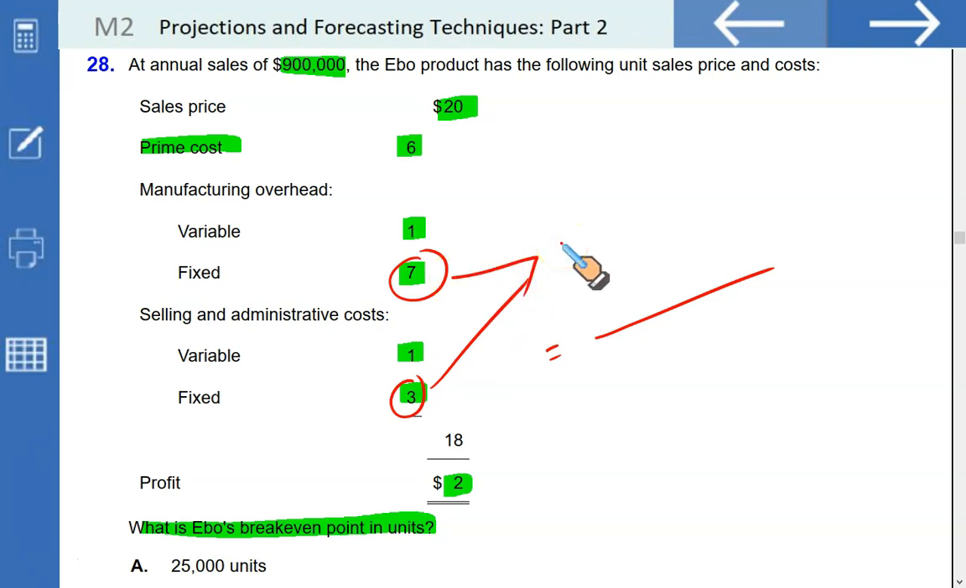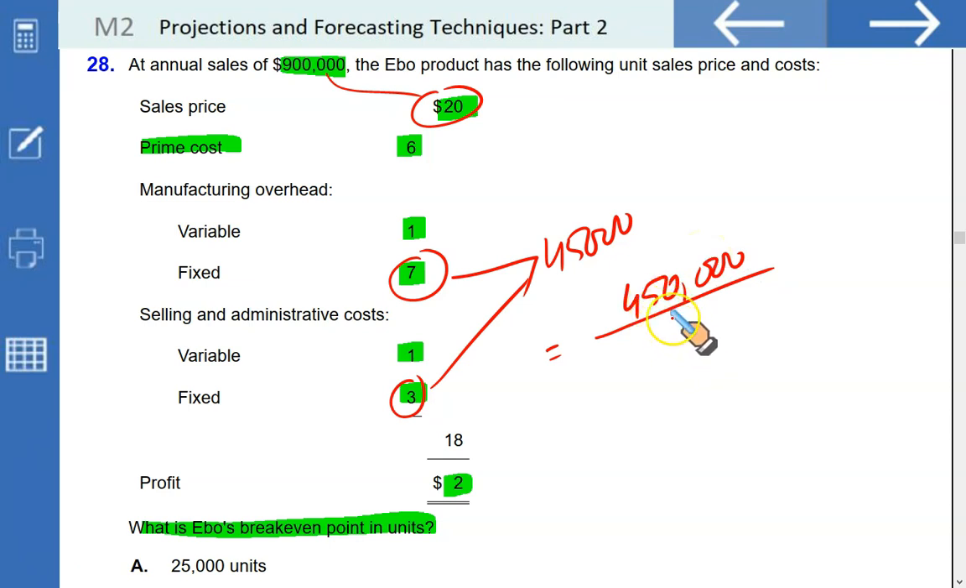We don't know how many units we sold. What we can do is take $900,000 and divide it by $20. This will give you the number of units sold, because $900,000 is the total revenue and $20 is the selling price per unit. So it means you've sold 45,000 units. Fixed manufacturing cost is $7 per unit. Fixed selling and admin is 3. 7 plus 3 is 10. 10 times 45,000 means the total fixed cost, fixed manufacturing and fixed selling and admin, is 450,000.